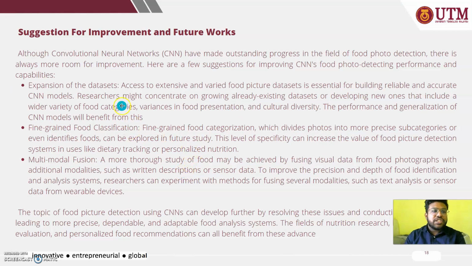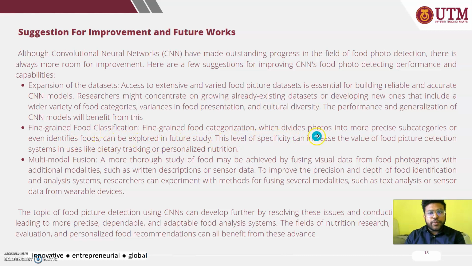So this is the suggestion for the improvement. As we know, CNN have made outstanding progress in the field of food photo detection. There is always more room for improvement. So few suggestions are expansion of the data set. We can expand the data sets to get more accurate or different variety of food categories to get more different accuracy level and fine-grained food classification.